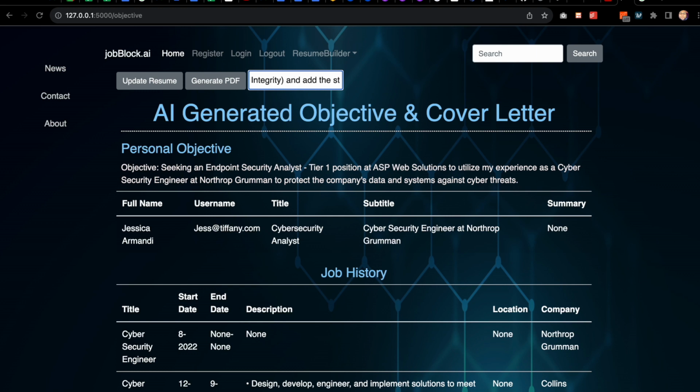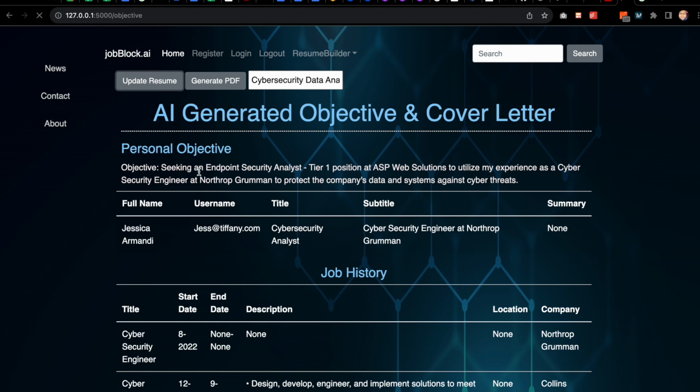So I add the statement, and then I put in quotes, and I separate it by semicolon for the statement to be seen by the database: select star from users or 1 = 1. So it's a standard SQL injection technique. But I figured, okay, we'll try that. Well, actually, no, I'll leave that in there. So we'll go ahead and update the resume with that in there, and we'll see what it does.